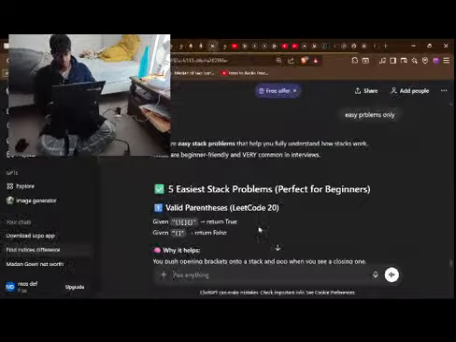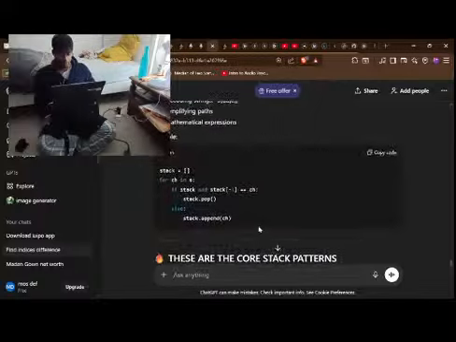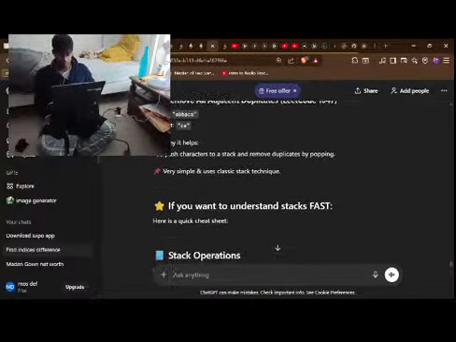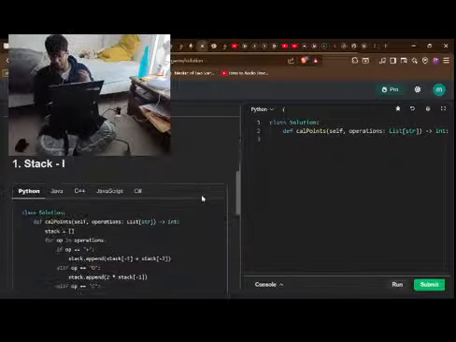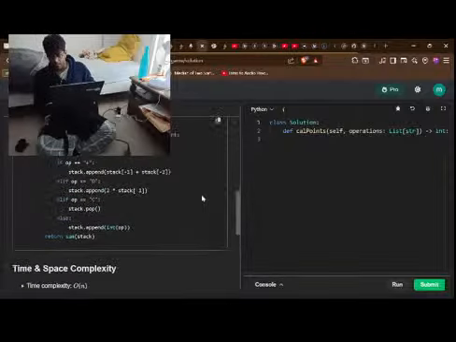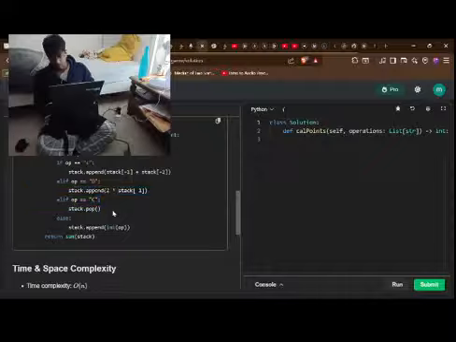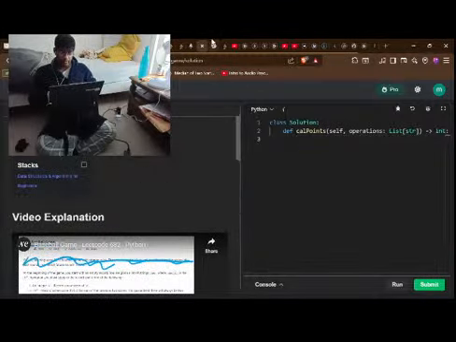Let's do an easy problem only. Okay, I need to find a way to not only do this. If stack, stack dot append. Okay, stack is just like a normal one.